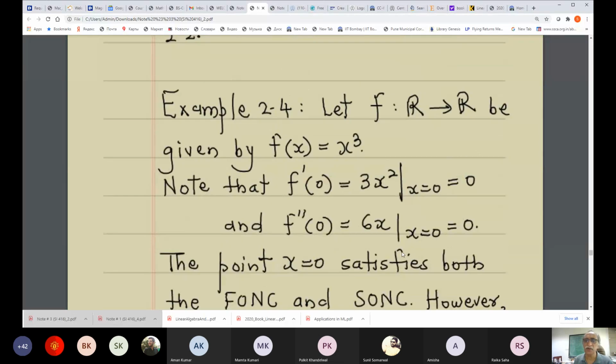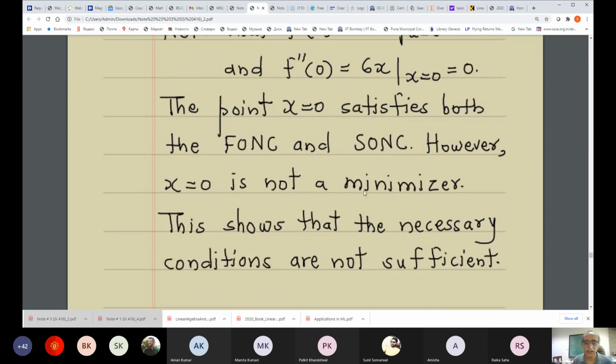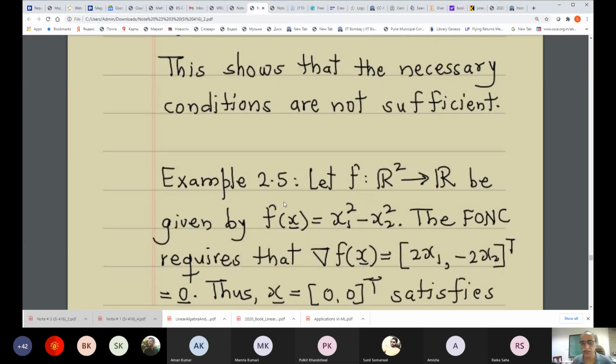Okay, so I'm sure everyone knows how the graph of this function looks like. I don't need to dwell on this too much. But the point that this example makes is very important, that the conditions of theorem 2.1 and theorem 2.2 are not sufficient. Those are necessary conditions. That is what this counter example is trying to tell us. Okay, fine. Let's look at the next example. Let's see what this example is trying to convey to us.